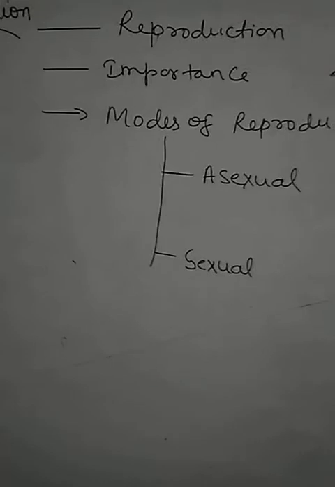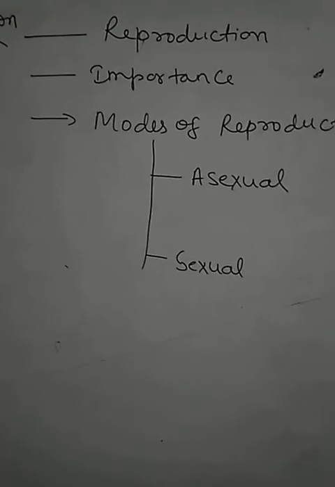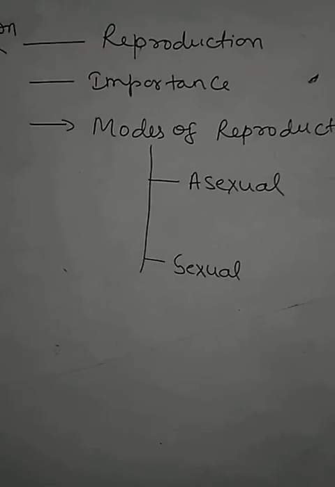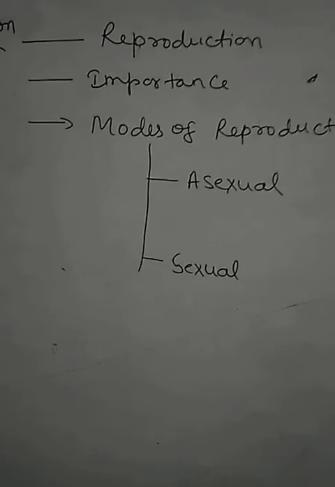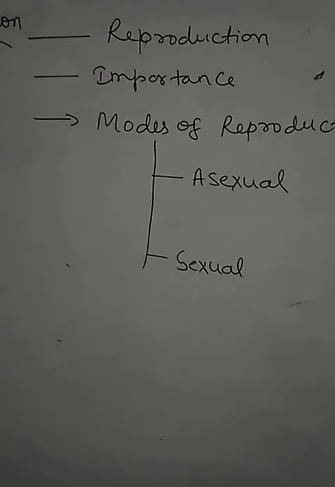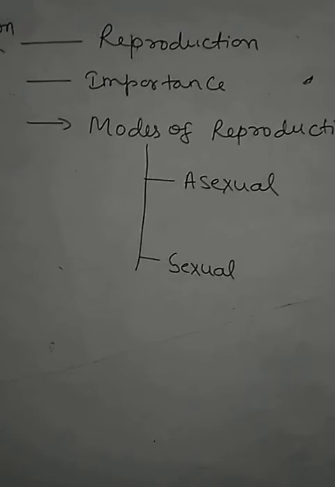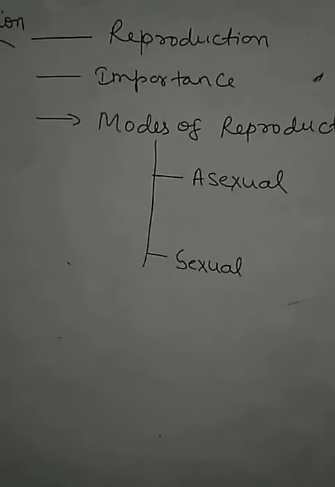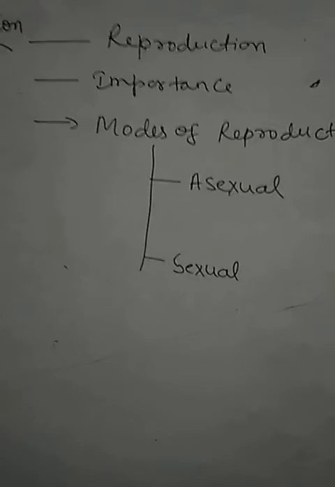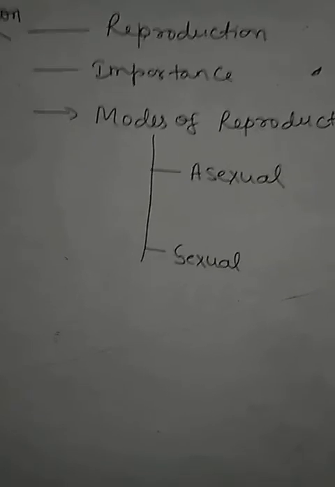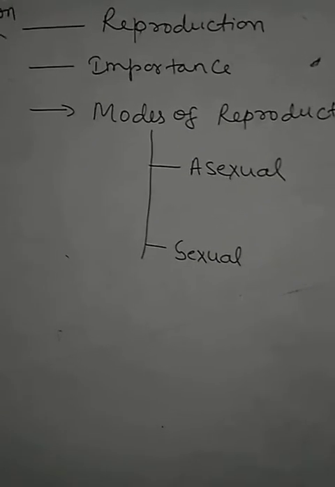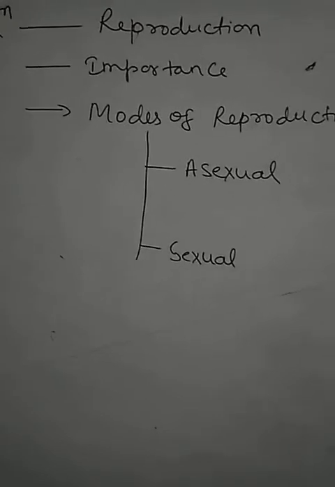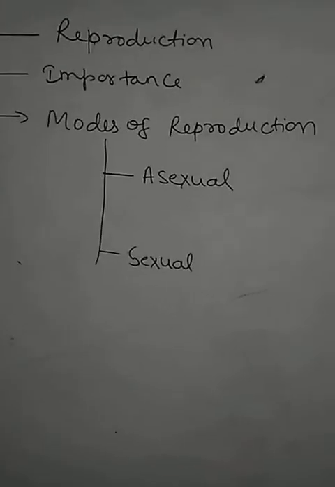Some organisms continue their species by laying eggs and some give birth to young ones of the same kind. But in the end, both of them are continuing their species on the earth. So you are all aware of the importance of this process. Now, what are the modes of reproduction?